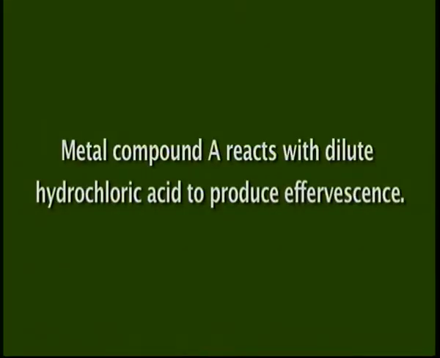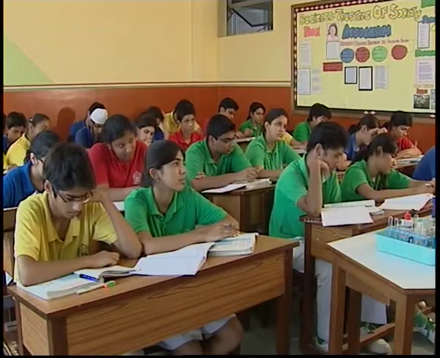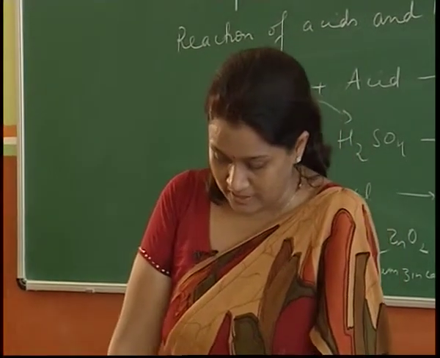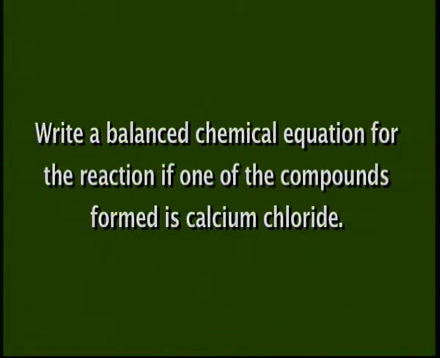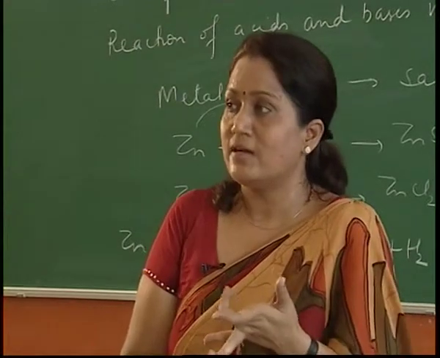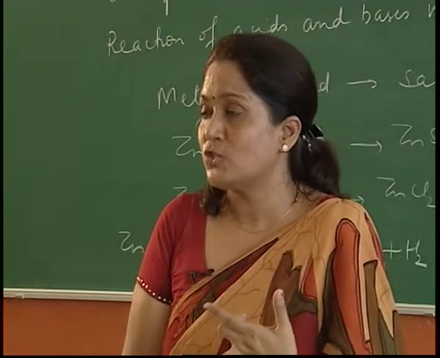Metal compound A reacts with dilute hydrochloric acid to produce effervescence. Now metal compound A, please focus on this. The gas evolved extinguishes a burning candle. Hydrogen is an inflammable gas by itself, but the gas that is being released here in this reaction is extinguishing a burning candle. Write a balanced chemical equation for the reaction if one of the compounds formed is calcium chloride. Now we have got one of the products as carbon dioxide gas, and one of the compounds formed is calcium chloride, which is an acid, base or salt?